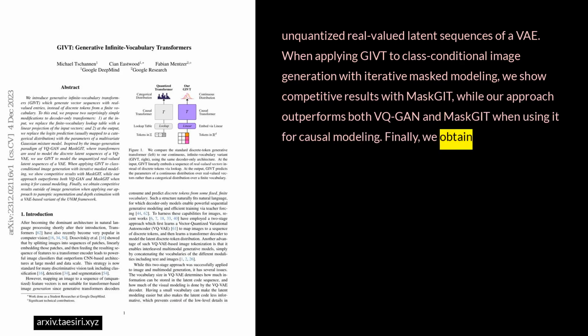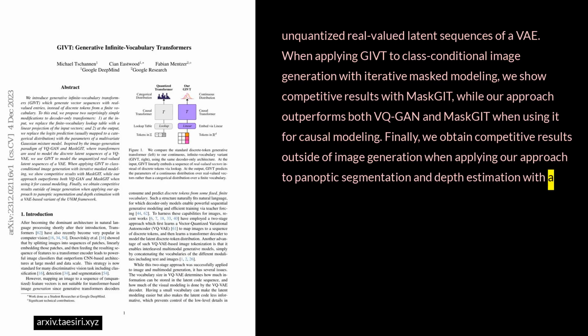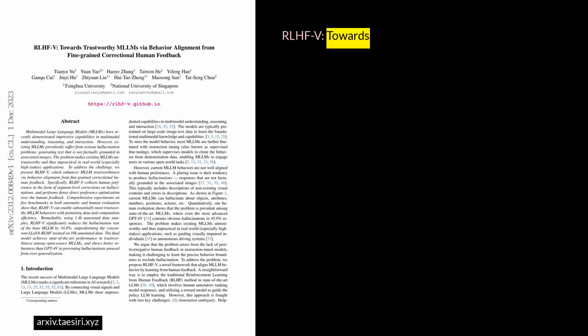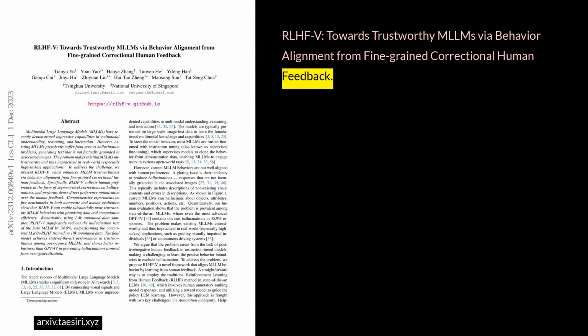Finally, we obtain competitive results outside of image generation when applying our approach to panoptic segmentation and depth estimation with a VAE-based variant of the UViM framework.